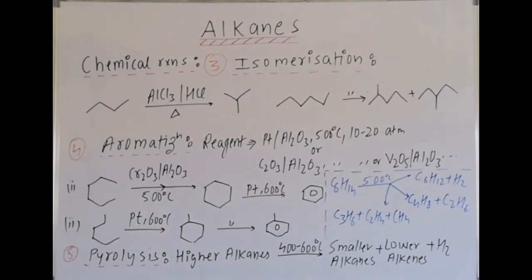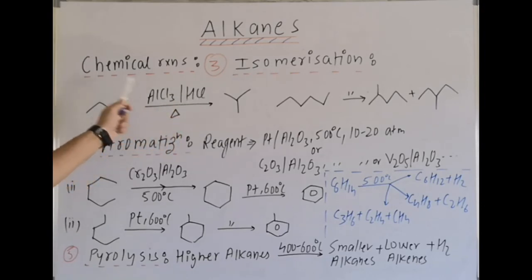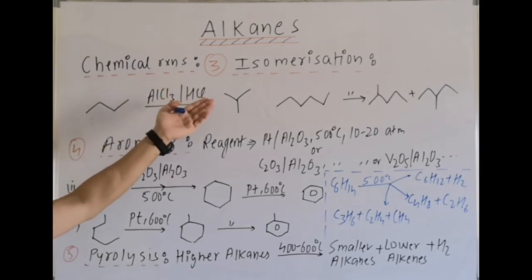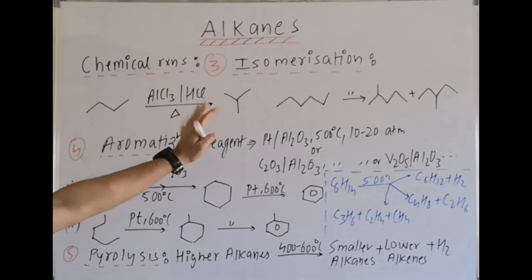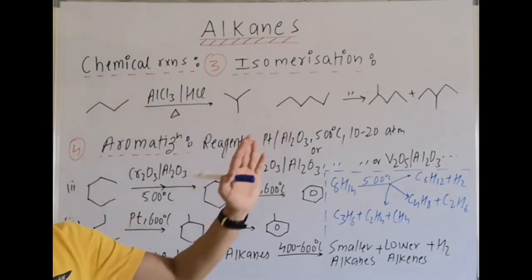Now next reaction in alkanes, isomerization. Now this is also a part of chemical reaction. Isomerization is that alkane, if we take this one with AlCl3 in presence of dry HCl, it undergoes some kind of hydride shifts or alkyl shifts and gives us branching. So remember whatever examples are given, because mechanisms are not there but direct reactions are there.